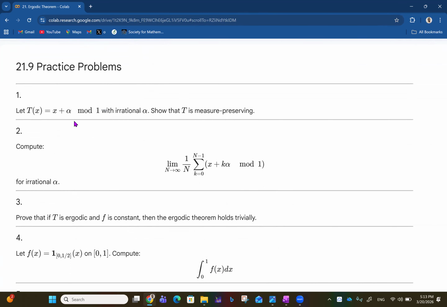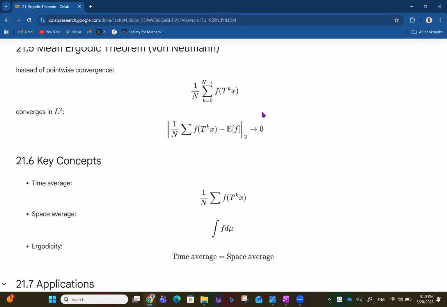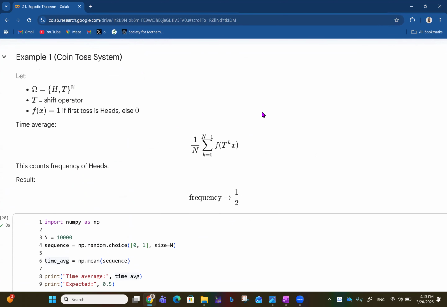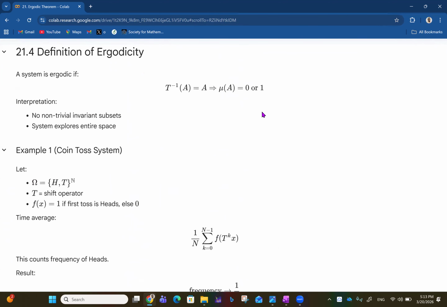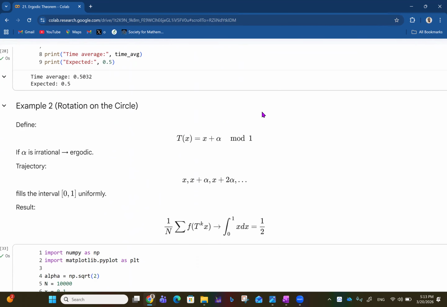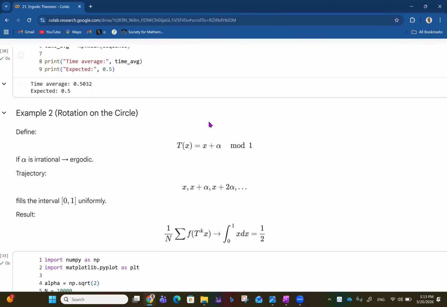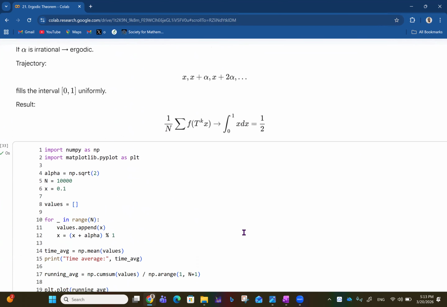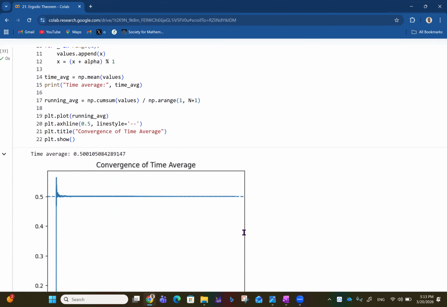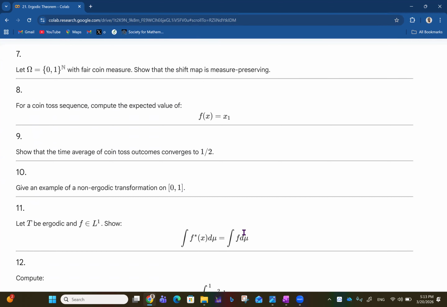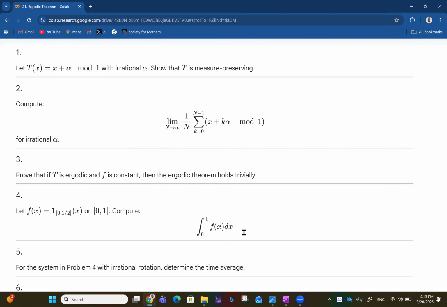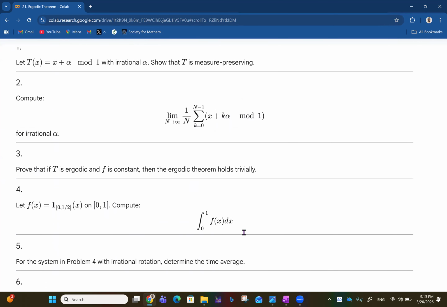Let T(x) be equal to x plus alpha mod 1 with irrational alpha. Show that T is measure preserving. We already did exactly this situation. We already have it up here. Where is that now? I think it came later. So I think that's like a rotation on a circle. Yeah, exactly this now. And we saw that time average and space average all go to half like that. So that's the first question. Then prove that. Okay, yeah.